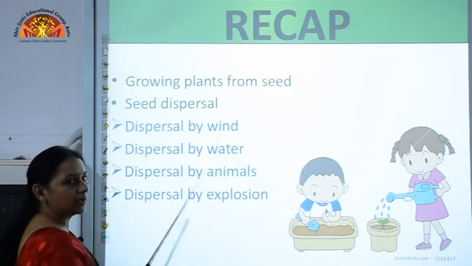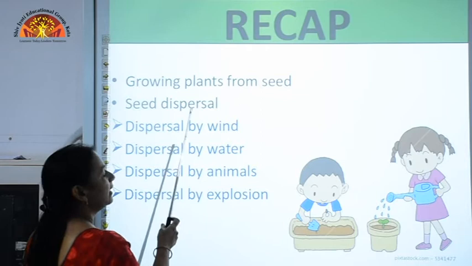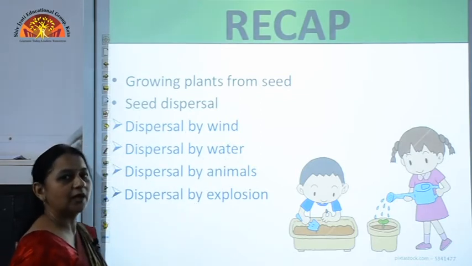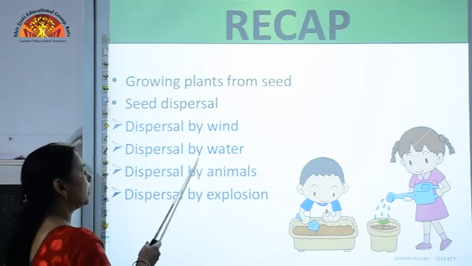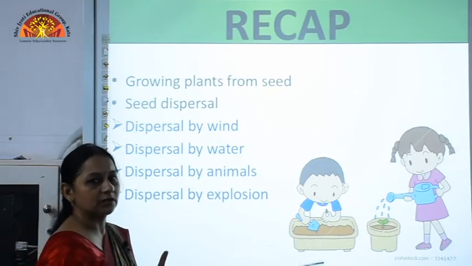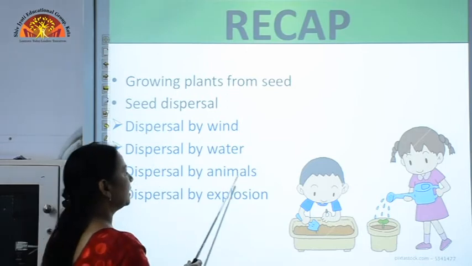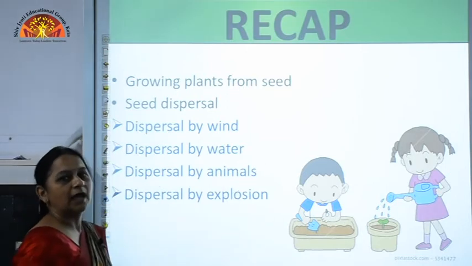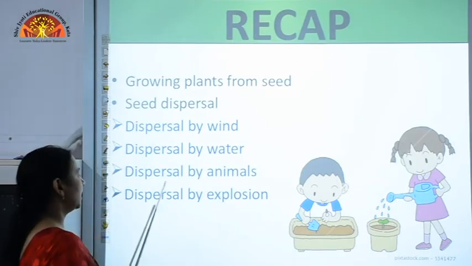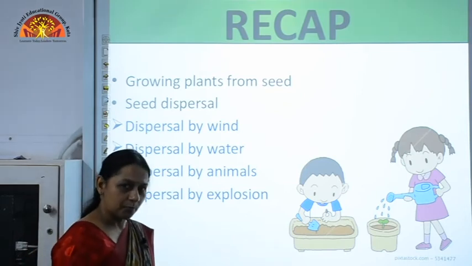In this topic we took the agents which disperse the seeds, like dispersal by wind as in the case of dandelion and cotton, dispersal by water as the lotus seeds and the seeds of coconut, dispersal by animals like in cockleburr and tiger claws, and in the dispersal by explosion, examples are pea and poppy.